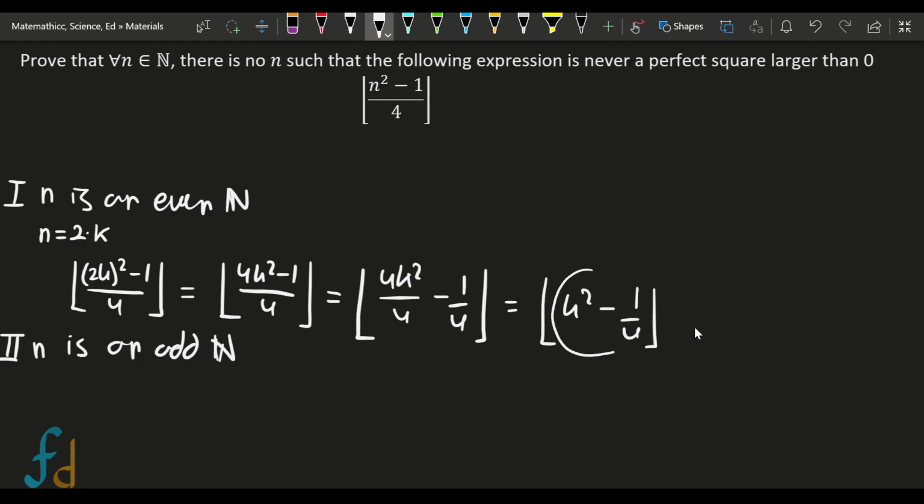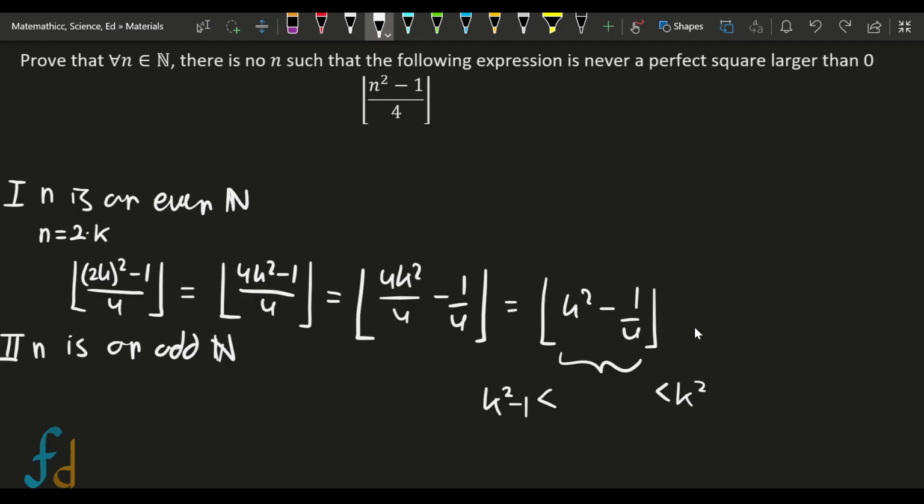Then if we look at the term inside the floor, which is k squared minus 1 over 4, this term is strictly smaller than k squared, but always bigger than k squared minus 1. That means if we floor it, the result will be k squared minus 1, which is never a perfect square larger than 0. We will move on to the second case.